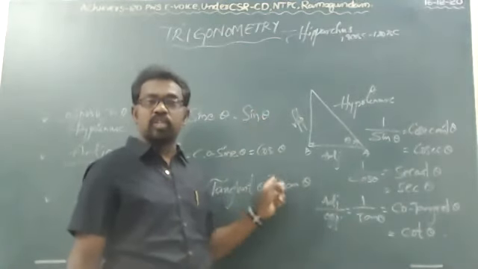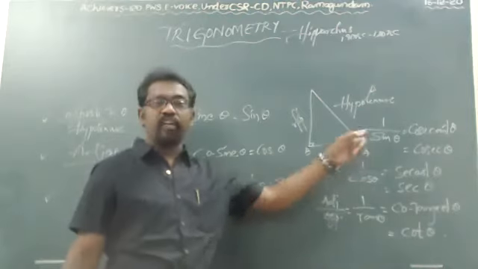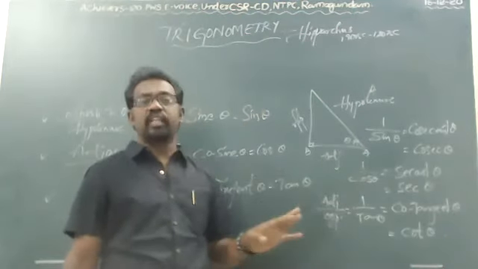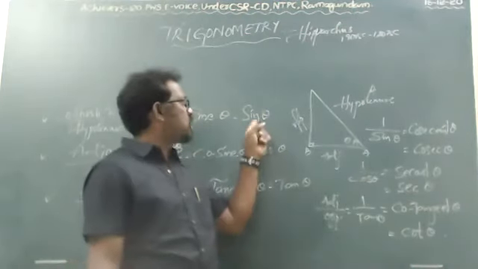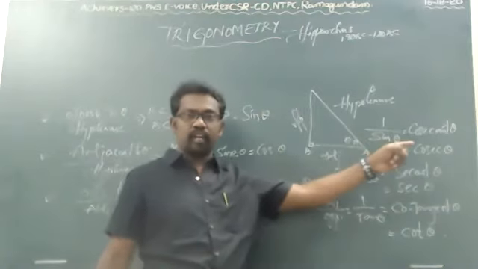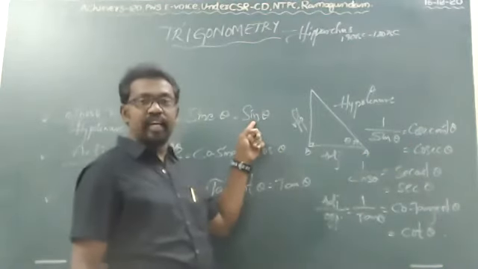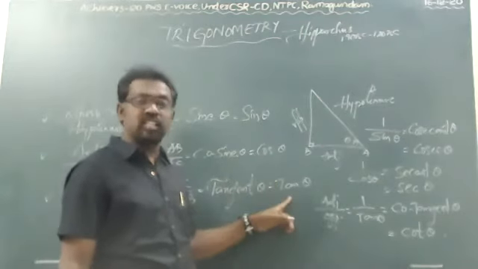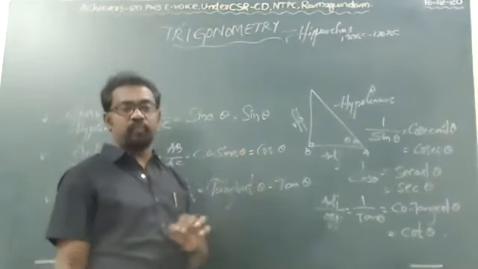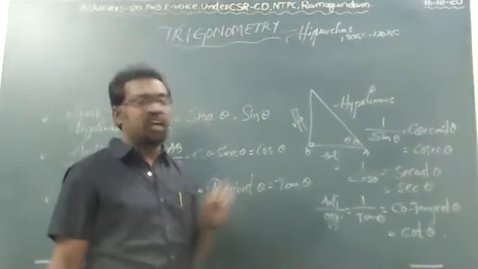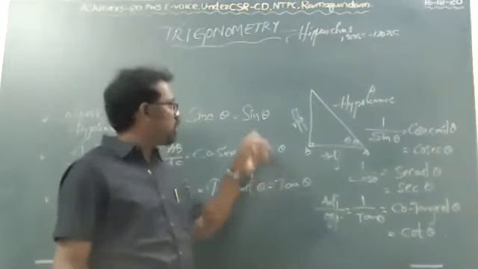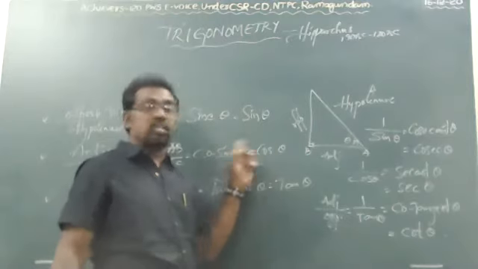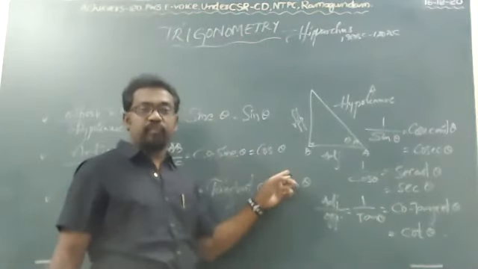Is there any relationship between the remaining 5? Absolutely it is there, because the reciprocal of sine is cosecant, and tan is nothing but sine by cos, so sine and cosine are linked.